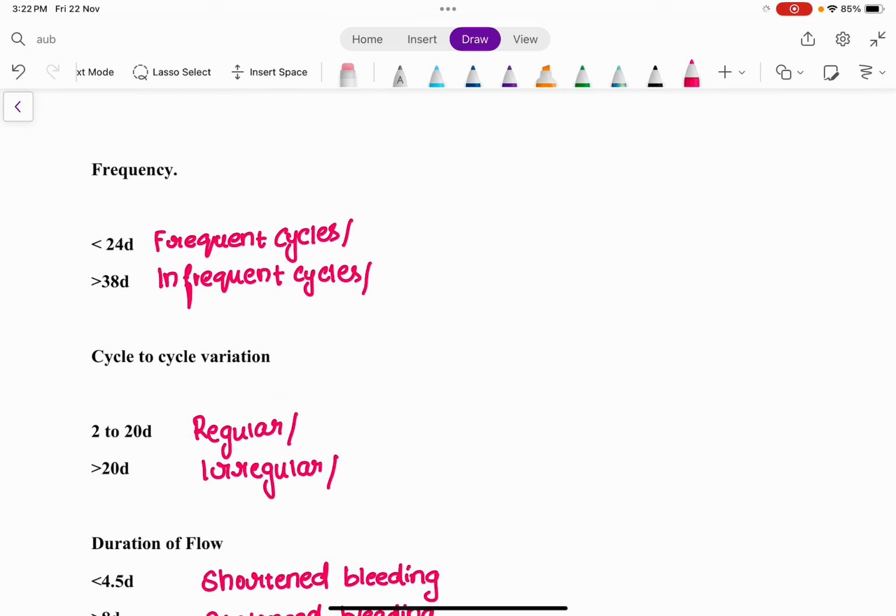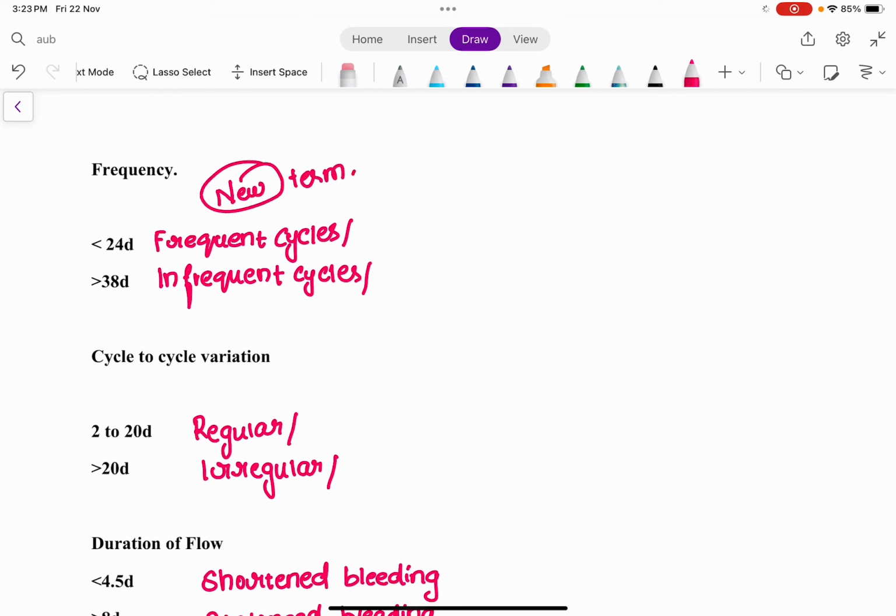So we considered the frequency of the cycle. I told you that between 24 to 38 days is considered the normal feature of the menstrual cycle. But if the cycle is more frequent, that is, between one menstrual cycle and the next it is less than 24 days, it means she is going to have the next cycle within less than 24 days, so you can term it as frequent cycles.